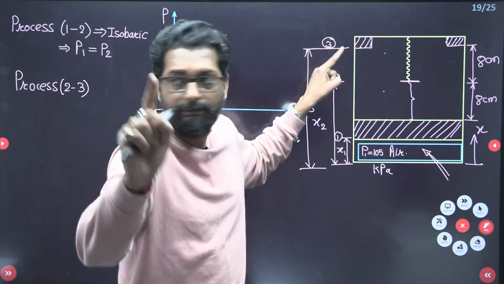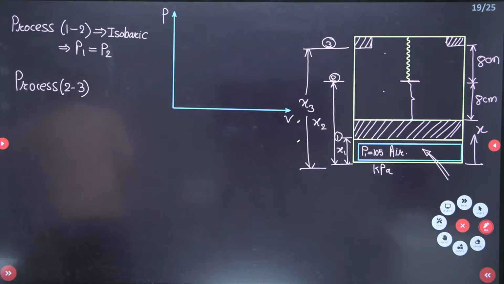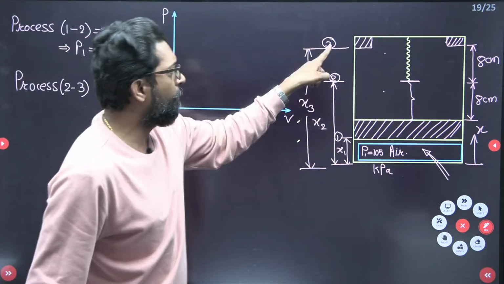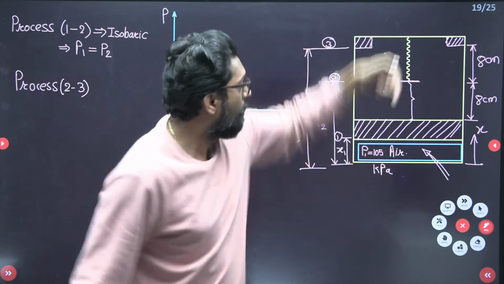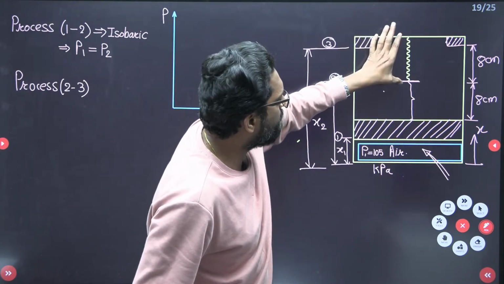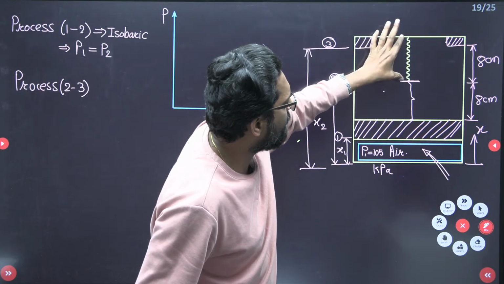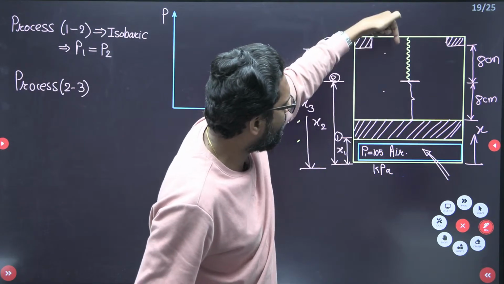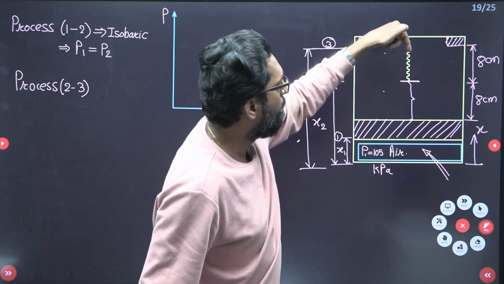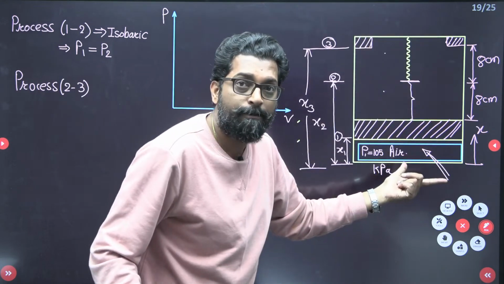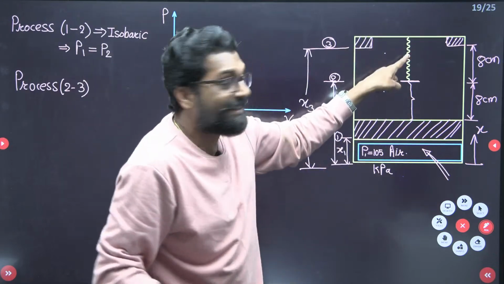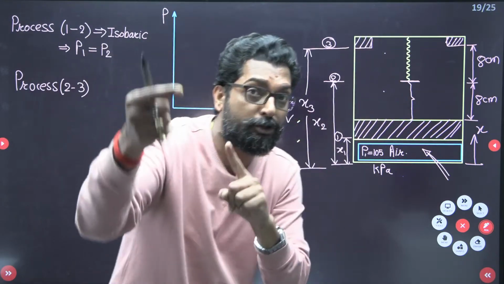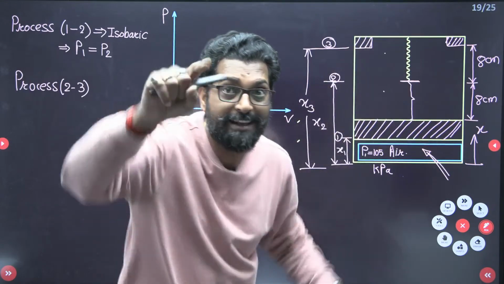Correct? That means if you move from 2 to 3, the resistance pressure continuously varies. Why? Because now the spring will try to compress. Once the spring tries to compress, the spring will develop a force opposite to the motion of the piston. That means the resistance pressure will vary, but it will vary directly proportional to the change in volume. Why? Because there is a linear spring.